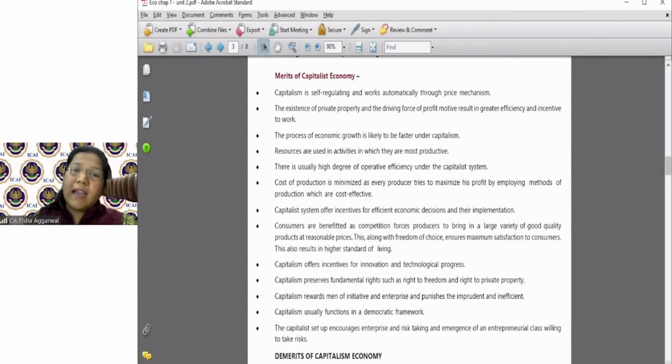So please understand, the major merits of capitalist economy is towards the consumer. Why? Because there are a lot of things which are in the favor of the consumer. That is, you're producing good products, bringing good standard of living, a better technology, better economic decision, better quality of products, reasonable prices, good standard of living, innovation, technological progress. Your framework is increasing. The entrepreneurial class is willing to take risk. All these things would come under the merits of the capitalist economy.